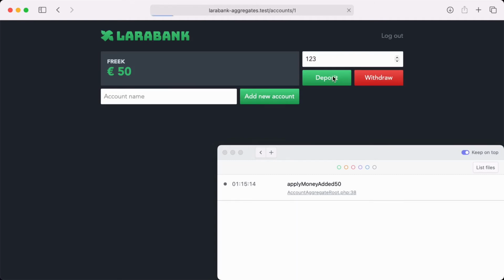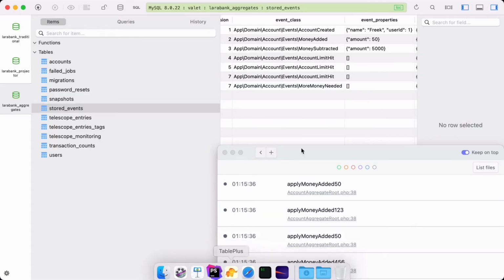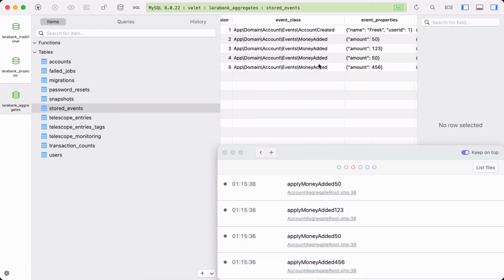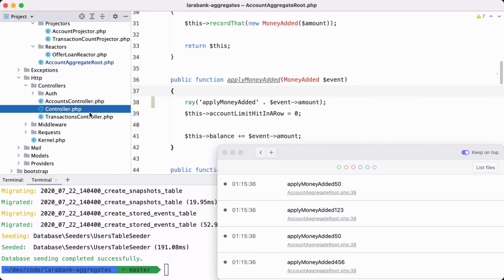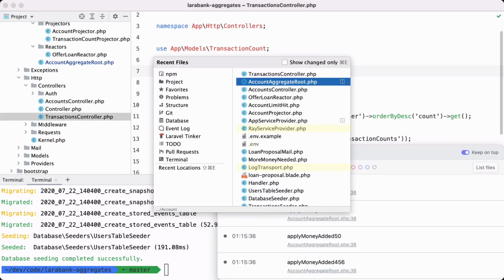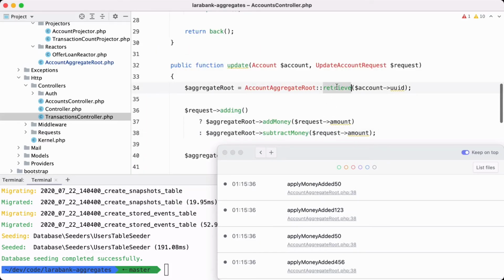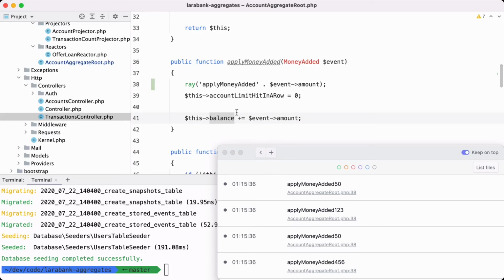If I add some more things here, you can see that we not only get it from the current request, but also from all the previous ones. So all these events that we have here in our table, every time that we call retrieve on the aggregate root, all those events will be passed to the aggregate root, which will allow us to build up the internal balance here.